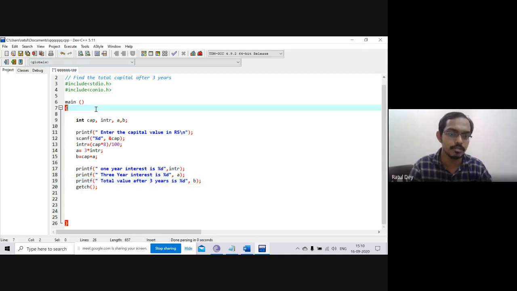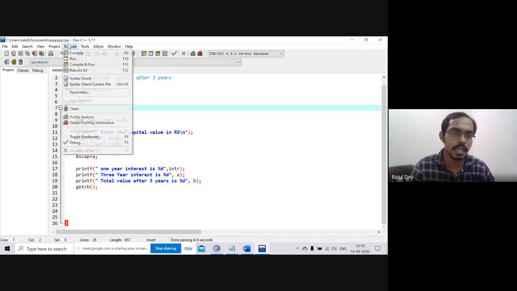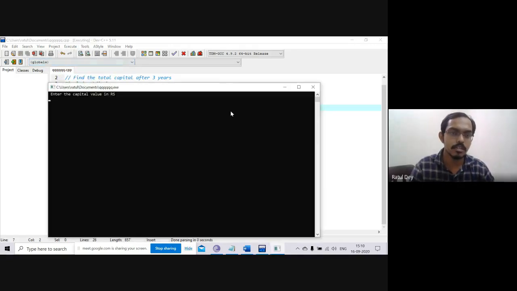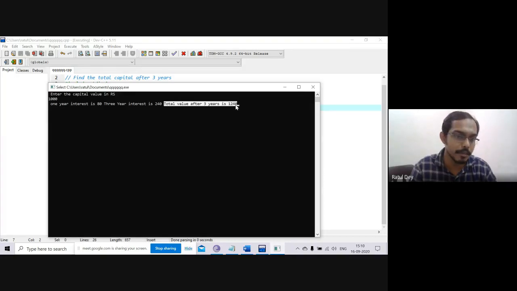I will try to compile, execute and run this program. Here we can see that 1000 is given. Now the first is 1 year interest, this is 80. Second is 3 years interest, this is 240. And the next is the total value after 3 years, that is your capital plus 3 years interest. So this is 1000 plus 240, that is 1240.